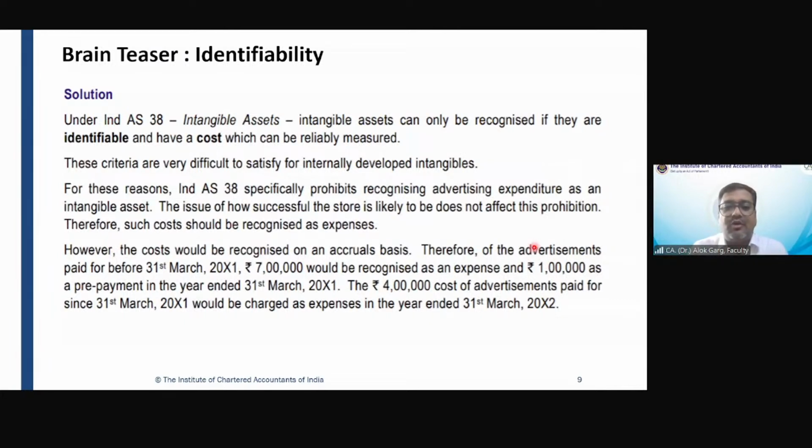However, this cost would be recognized on an accrual basis. Therefore, of the advertisement paid before 31st March, 7 lakh would be recognized as an expense and 1 lakh would be recognized as a prepaid expense. The 4 lakh cost of advertisement since 31st March 2001 would be charged as an expense in the year ended 31st March 2002. Right? Any question? Any problem?